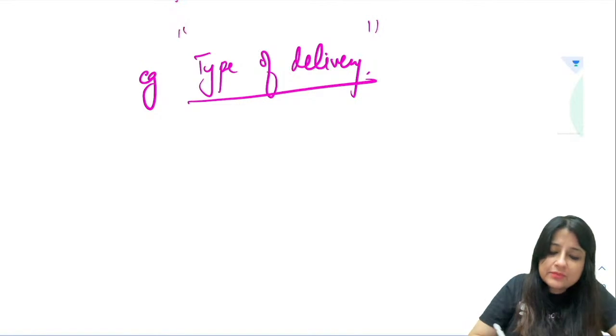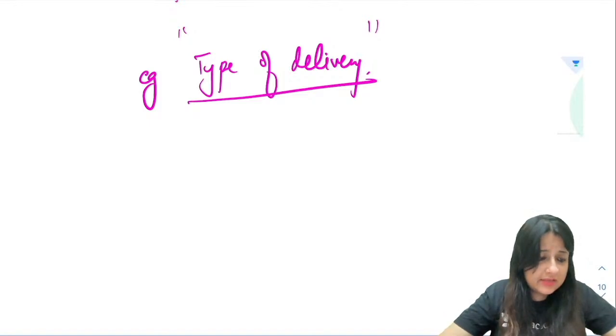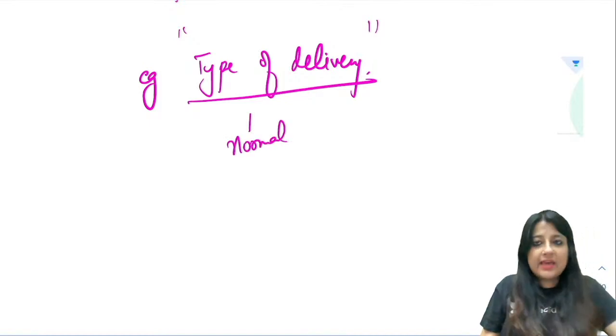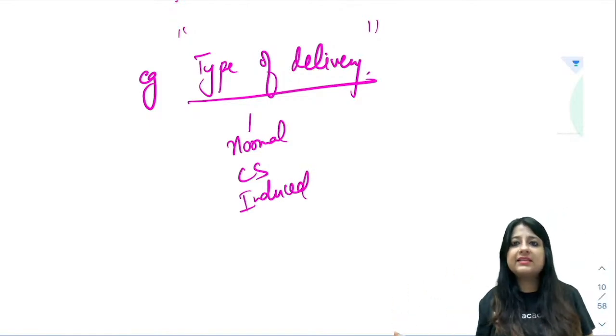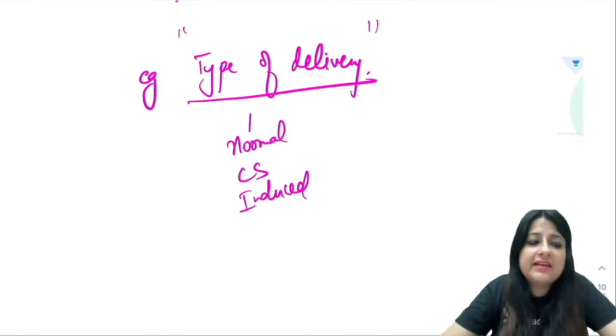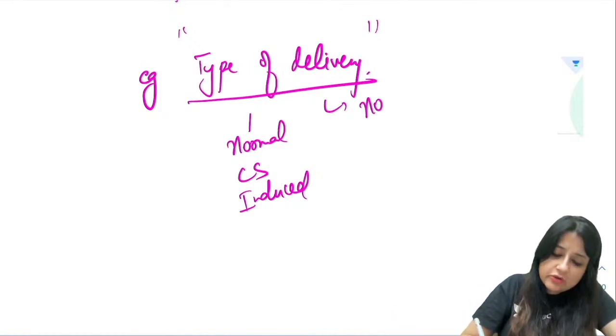Now which scale will this be measured in? Can you put in the comment section? In which scale can you measure the type of delivery? Okay, Rameshwar is saying nominal. Trishta nominal, everybody nominal. Very good. What can types of delivery be? Normal, C-section, induced, whatever. So can I say that normal is always better than C-section or C-section is bad? No. It just depends on the patient's condition. The pregnant females, either she'll have a normal delivery or a C-section, or maybe we need to induce. So type of delivery again is a nominal scale.